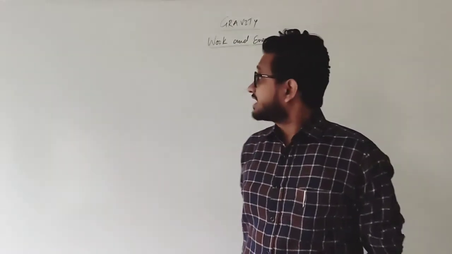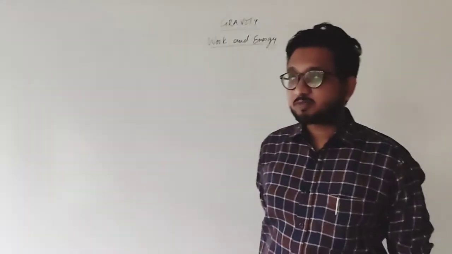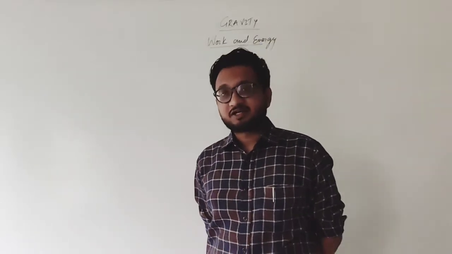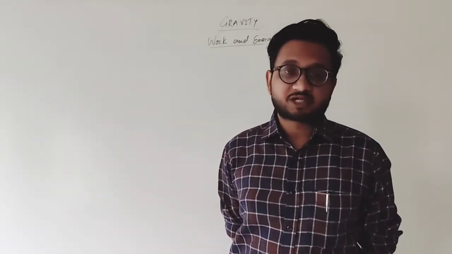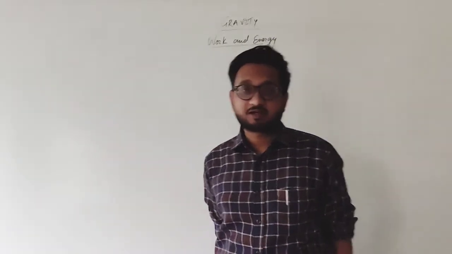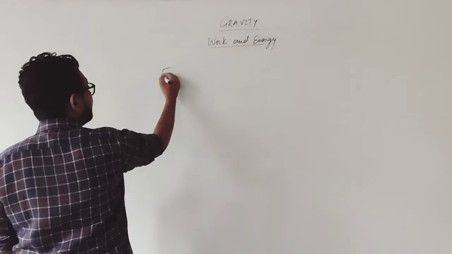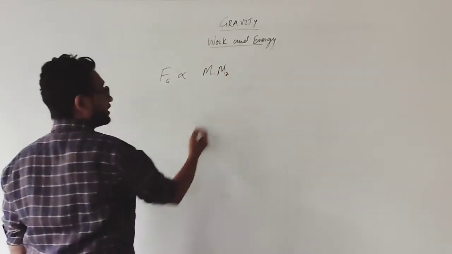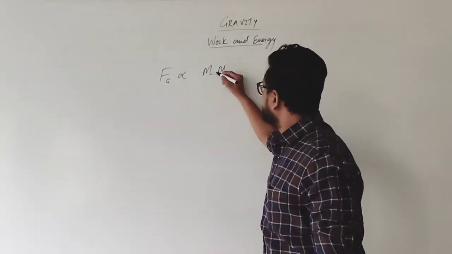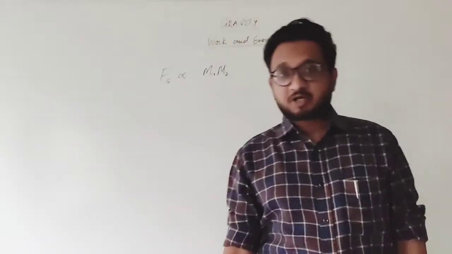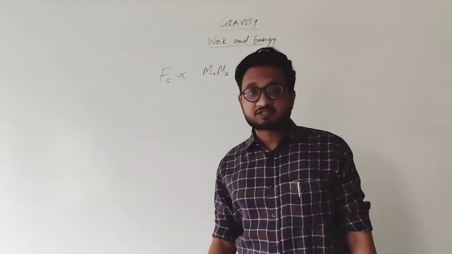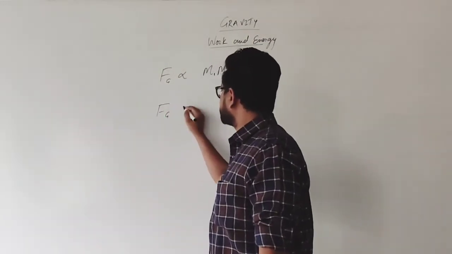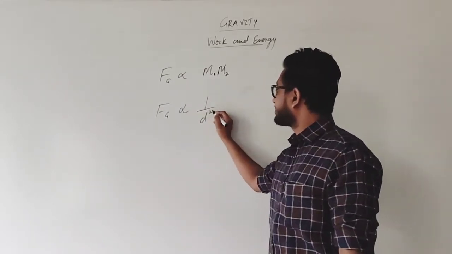So the first point is the universal law of gravitation, given by Isaac Newton. It states that the force of gravitation between two objects is directly proportional to the product of their masses. That is, mass of object 1 multiplied by mass of object 2, m1 and m2. But the force of gravitation also depends on the distance, in such a way that it is inversely proportional to the square of the distance.